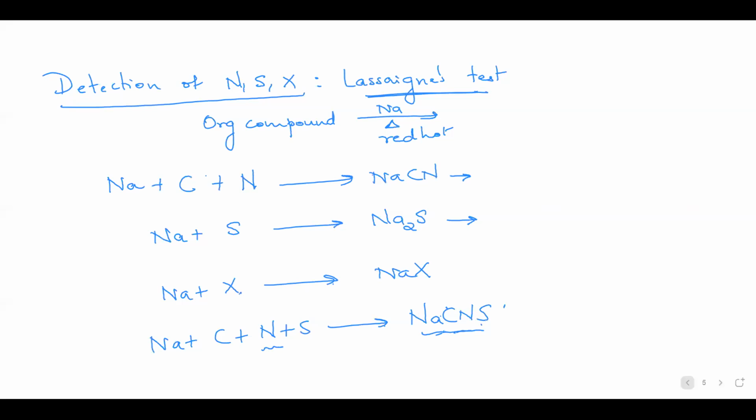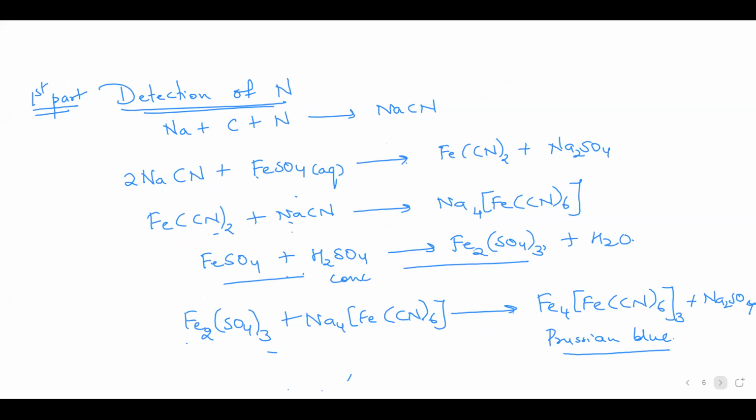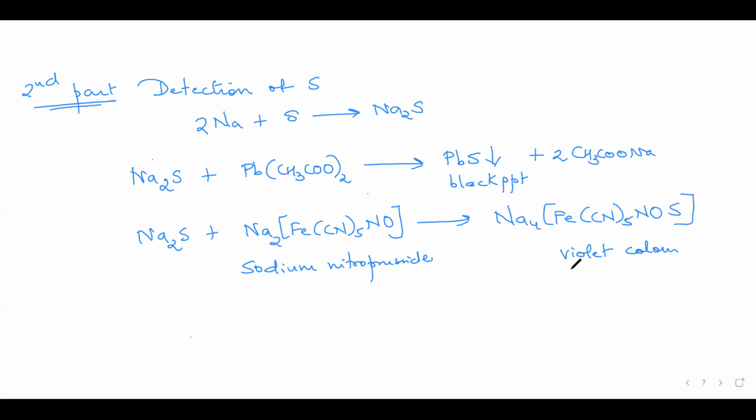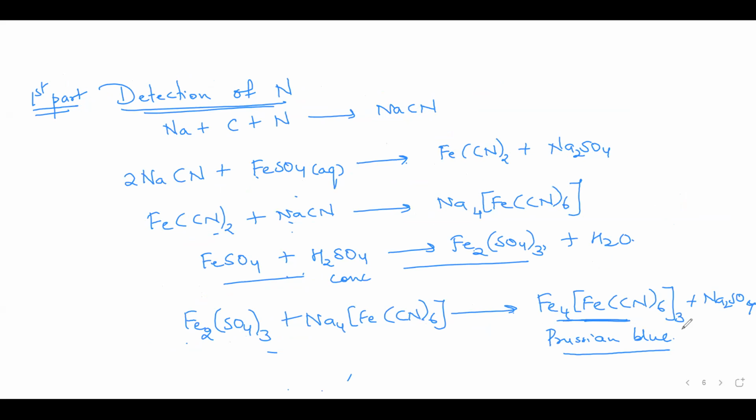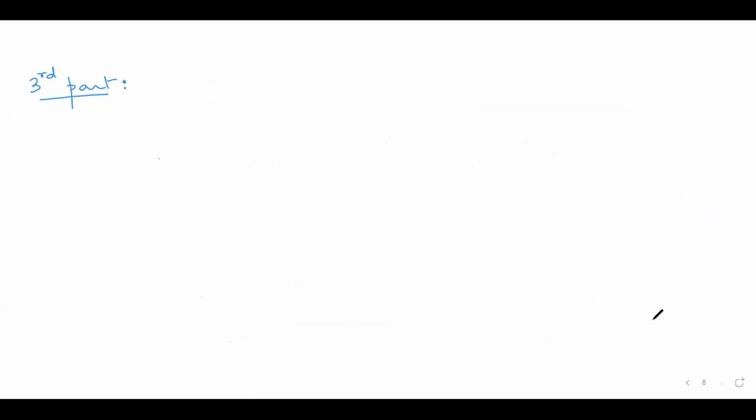So the Prussian blue color in the detection of nitrogen and the violet color obtained here are not confirmatory tests for the absence of nitrogen and sulfur, because they may be present together, and if they're present together, you are not going to get this violet color and neither this Prussian blue color. Till here you have understood what I've said? Yes, ma'am.